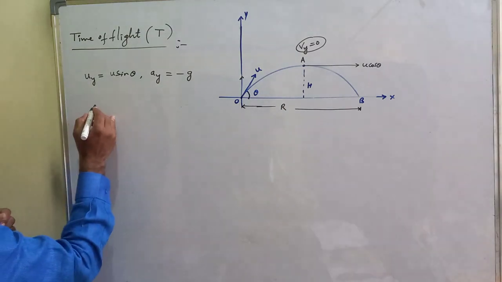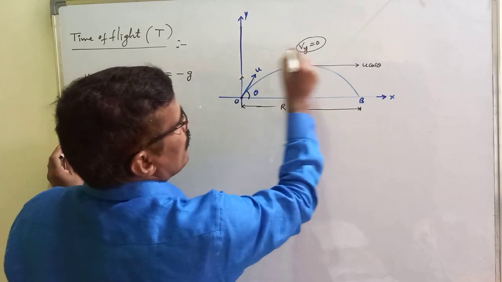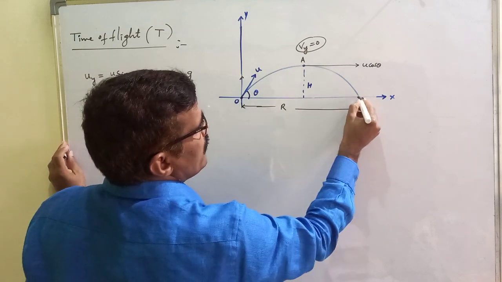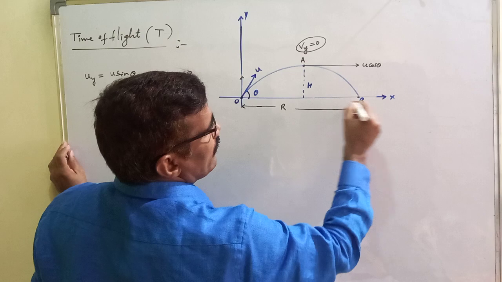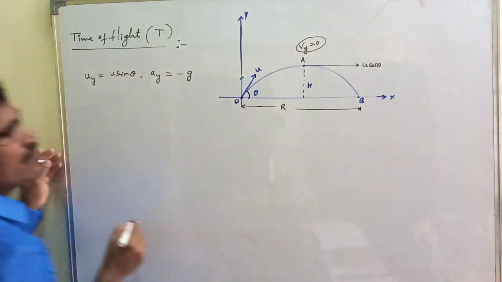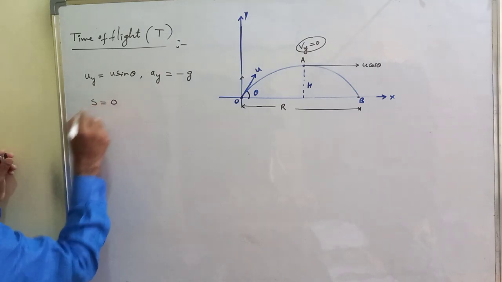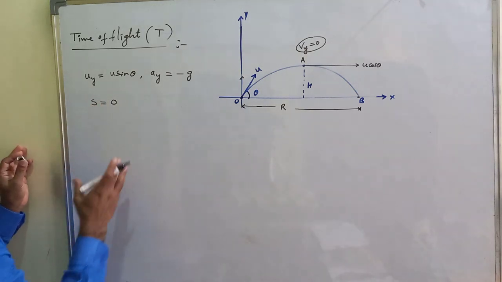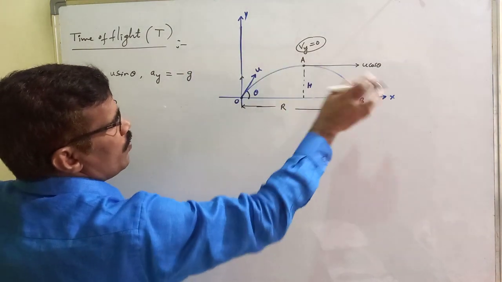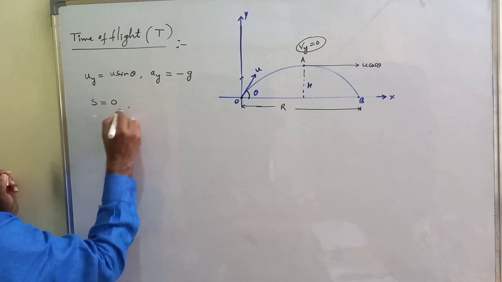If it is thrown from point O and reaches point B, B is on the x-axis. What is the y coordinate on the x-axis? 0. So the vertical displacement in reaching point B is 0.